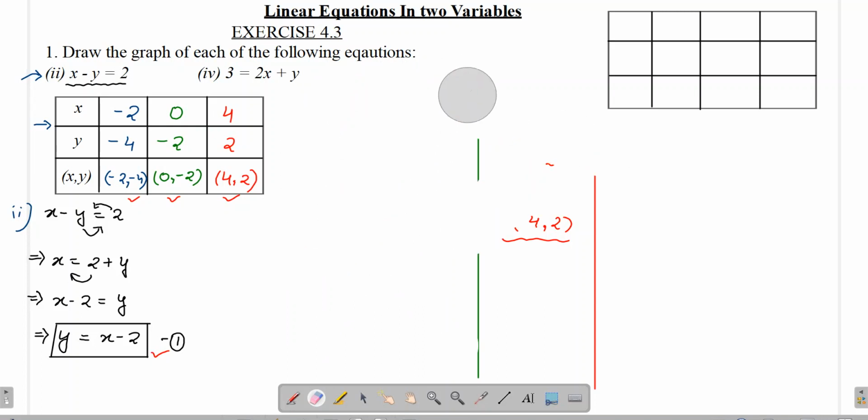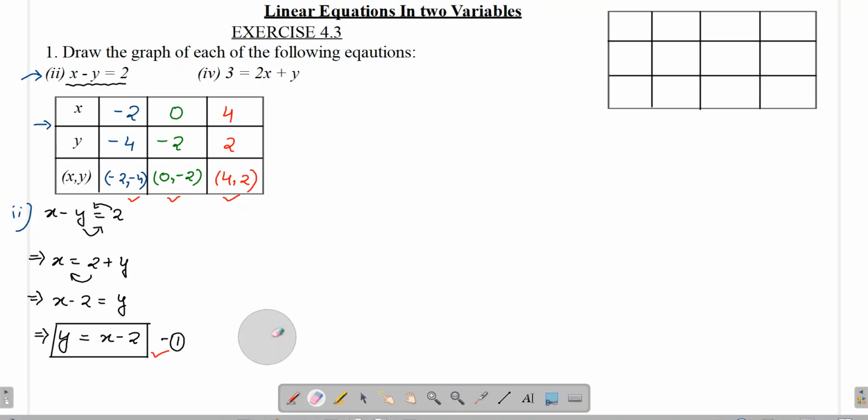Okay, so we are done with it now. So now let us take the next question, that is 3 is equal to 2x plus y.